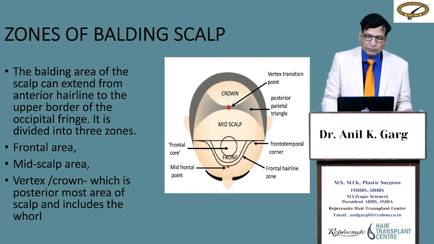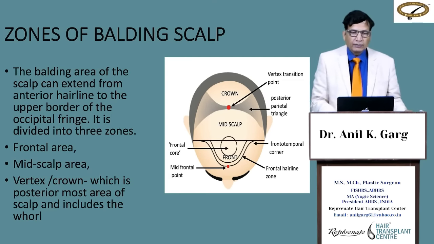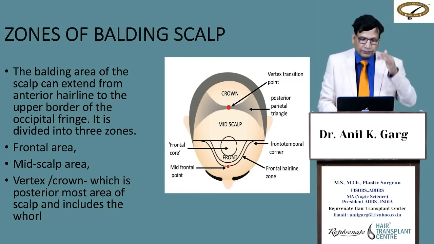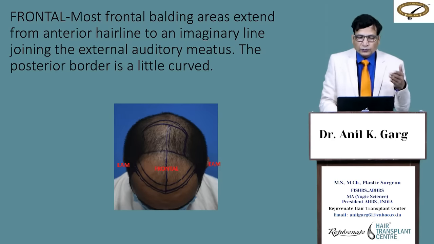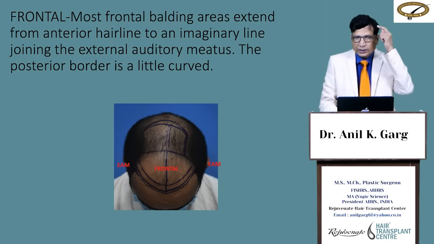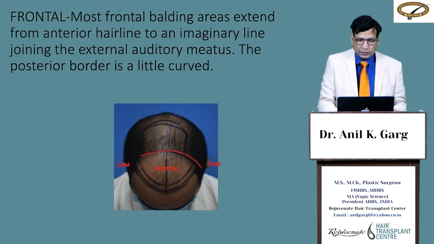Now we come to the zones of the balding scalp. The balding area of the scalp can extend from anterior hairline to the upper border of the occipital fringe. This zone is divided into three zones: frontal, mid-scalp and the vertex or the crown. Most frontal balding area of the scalp extends from anterior hairline to an imaginary line joining the external auditory meatus. The posterior border is little curved. Let us see it again. Means external auditory meatus, an imaginary line passing between both is the posterior border of the frontal area.